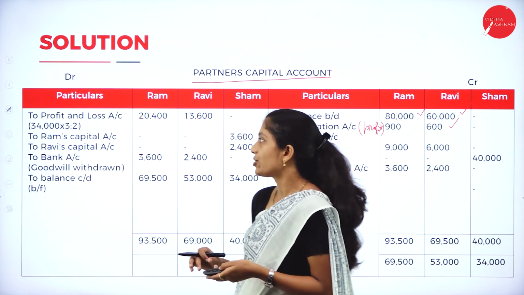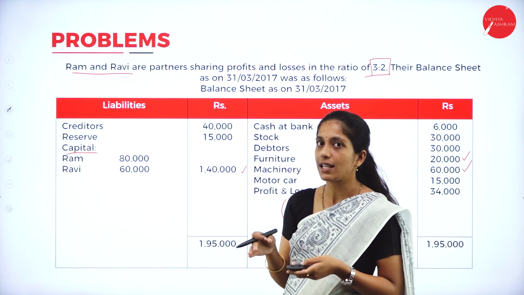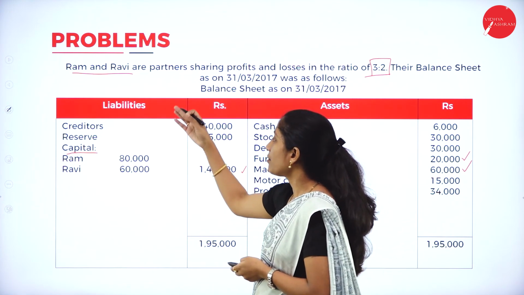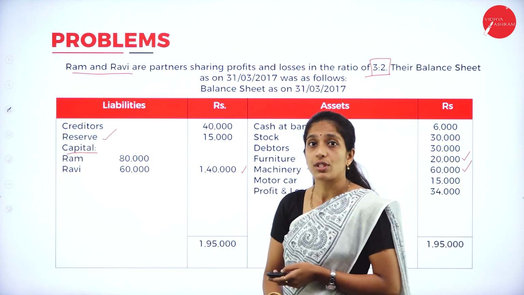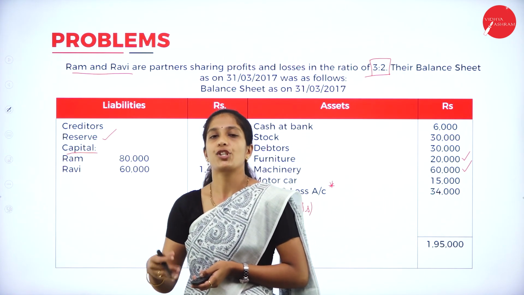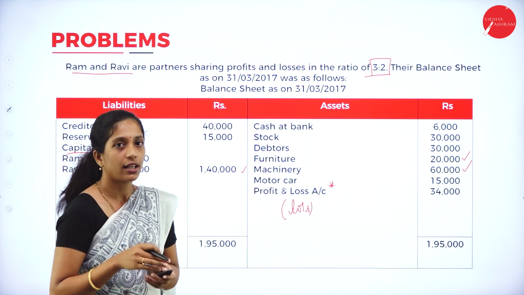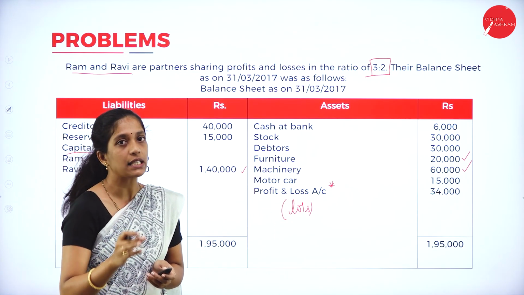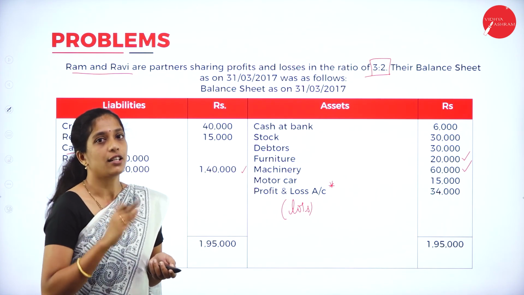Now go through the balance sheet and see whether there is any reserve, fund, or profit and loss account. In your liability side, there is a reserve. How much? 15,000. So transfer that reserve. Distribute that reserve to the old partners in the old profit sharing ratio. The old profit sharing ratio is 3:2, so 15,000 has to be distributed in the 3:2 ratio.